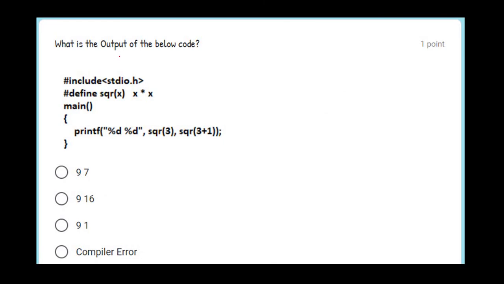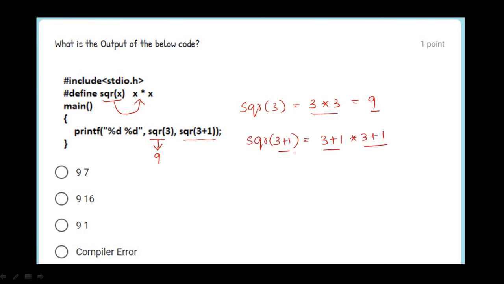See the next question. What is the output of the below code? So in this, square of x is defined as x into x. What will be printed for square of 3 and square of 3 plus 1? See here, square of 3 is equal to 3 into 3, that is 9. So the first output is 9, and square of 3 plus 1 is equal to 3 plus 1 into 3 plus 1.